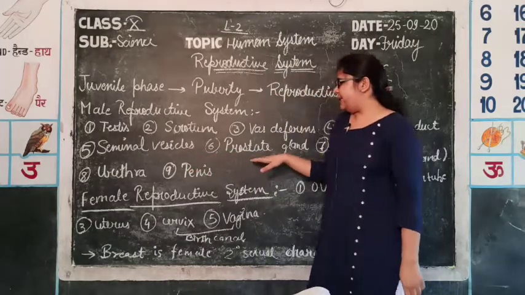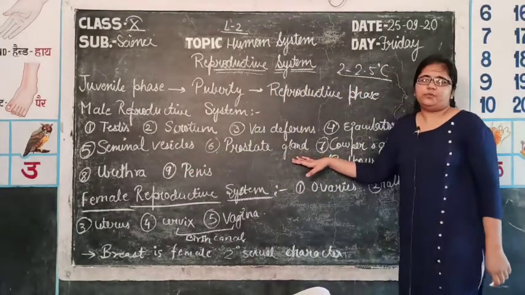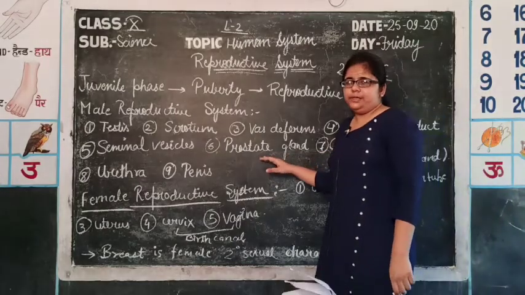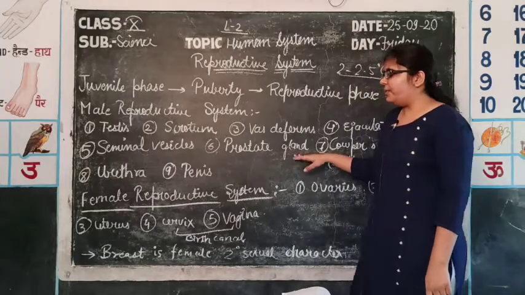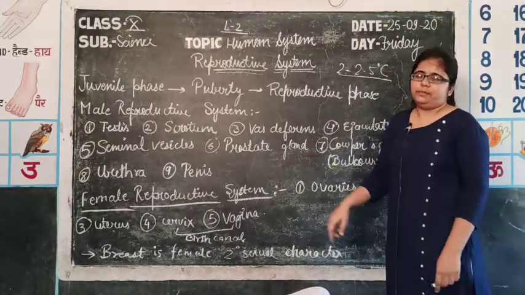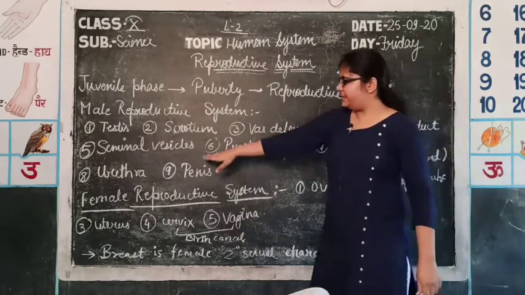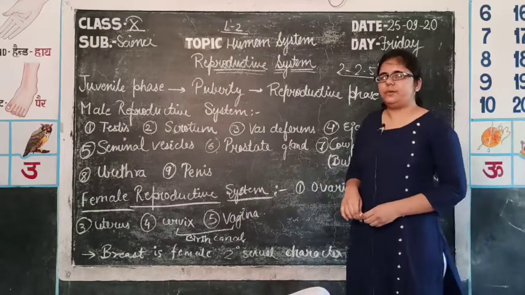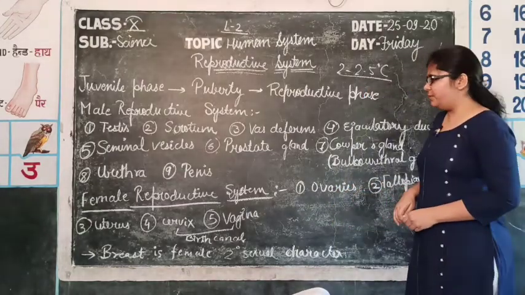Along with the seminal vesicles, one another gland, that is the prostate gland, which is present below the urinary bladder, also helps to form a part of semen. Along with the production of semen, there is one more role of the seminal vesicles and prostate gland, that it helps in the movement of sperm, that is the swimming movement of sperms.